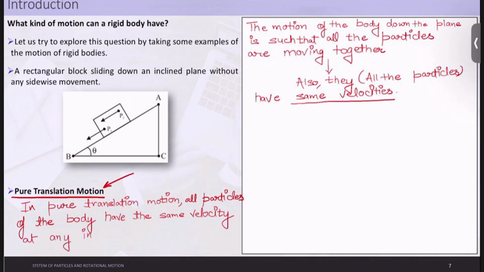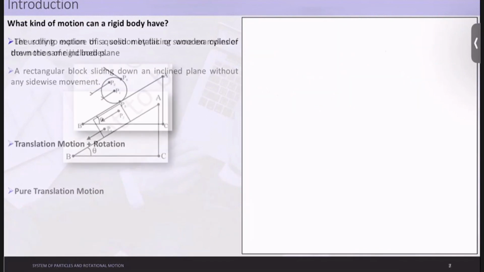At any instant of time. Okay, so I hope this line is clear to you. So just iterating again, in pure translation motion, all particles of the body have the same velocity. They have the same velocity at any instant of time. So this is basically the definition of your pure translation motion. Fine. So I hope pure translation motion is clear to you for the rigid body.